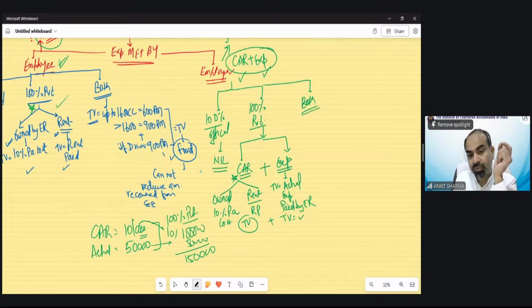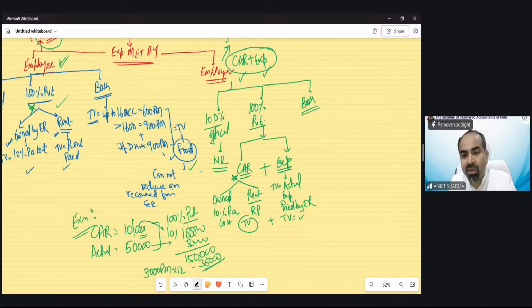Suppose in this question, the question says that the employer recovered 3,000 rupees per month for this facility from the employee. That means we have to reduce it, 36,000, we will reduce it because this is not a fixed case. The fixed case was this one. Understood? So when you go through the provision, you may find it complicated. When you see the example, you will see, okay, this is that simple. The most important thing, you must remember the provision.